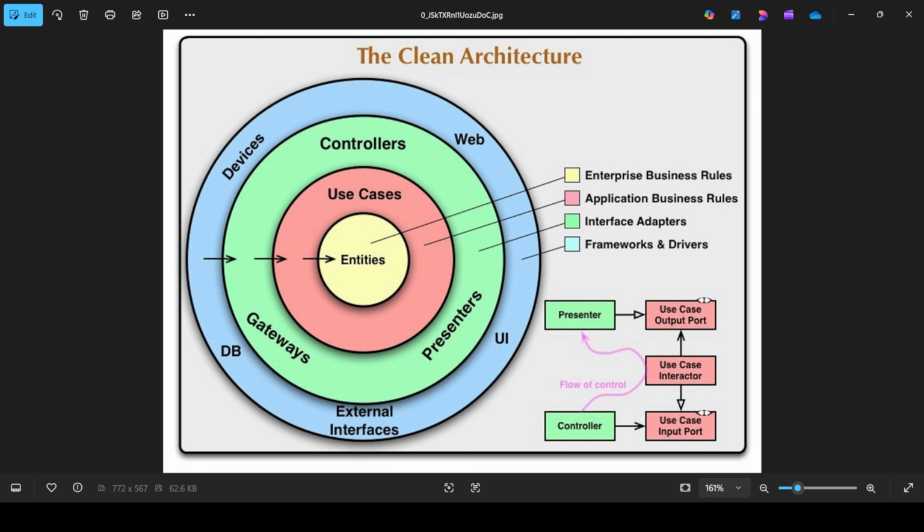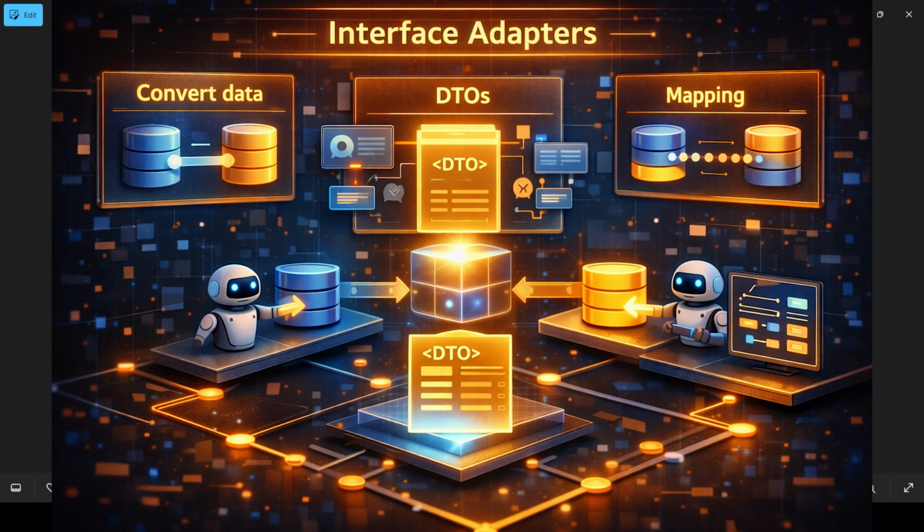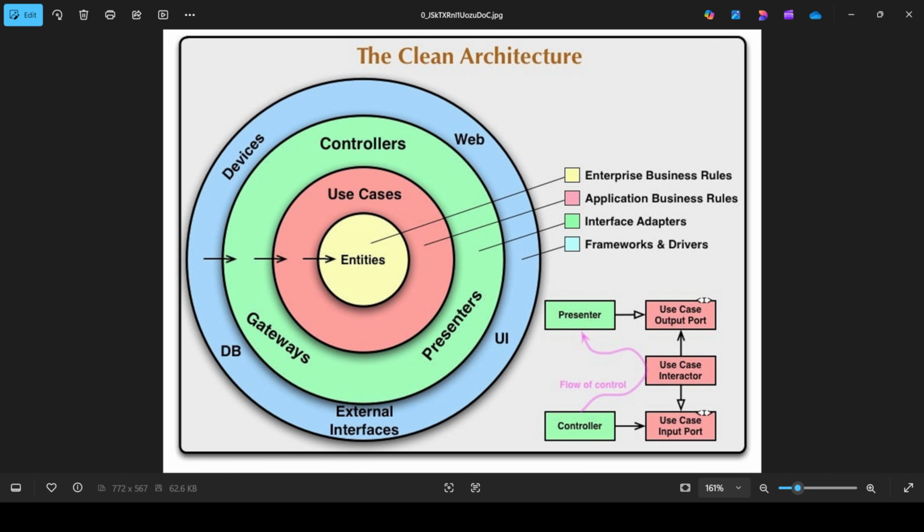Next, the application layer, the use cases. This layer holds use cases and business workflows: what happens when a user makes some change? Examples: create order, transfer money, approve loan. Next, interface adapters. Very important: they convert data, DTOs, mappings. Next, infrastructure: databases, external APIs, emails, SMS, cloud. Clean architecture says infrastructure is a detail, business is the core. Okay, this is completely about clean architecture. Hope you understand that.